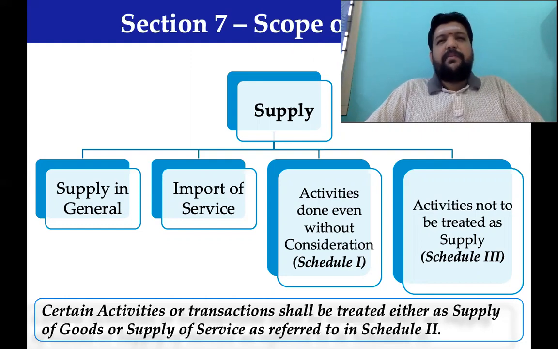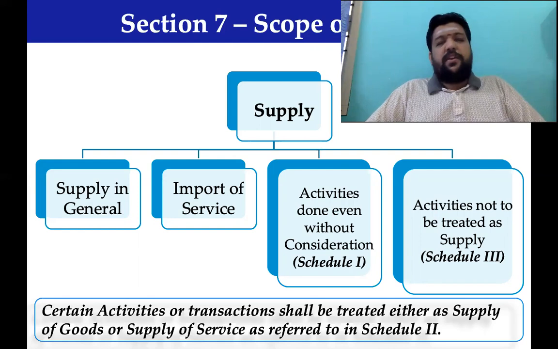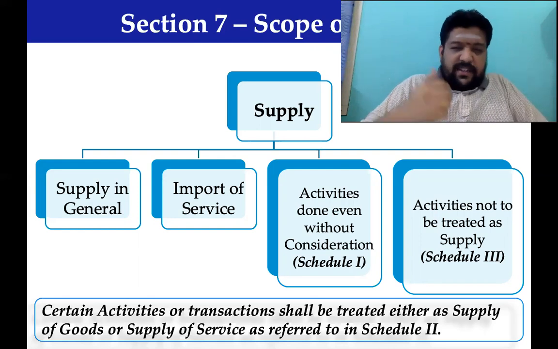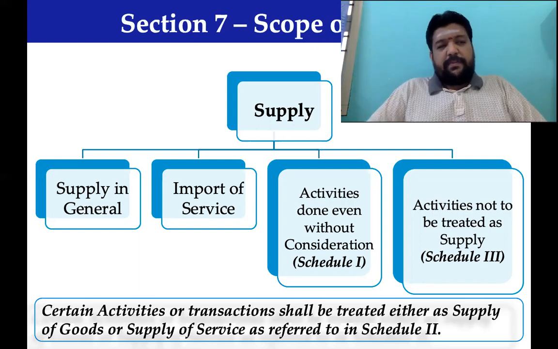For example, construction service. In independent India, over the last 35-40 years, left, right, center, we have been debating on this topic. Is construction activity per se a supply of goods by one person to another, or a supply of service by a person, or a supply of an immovable property?